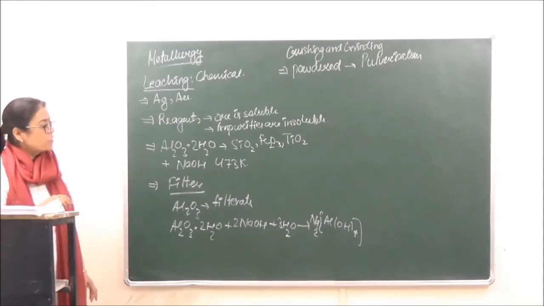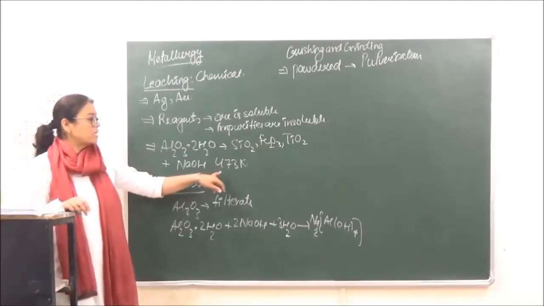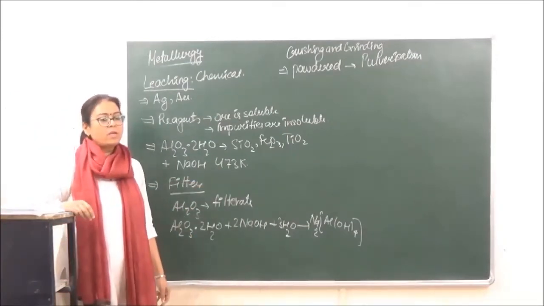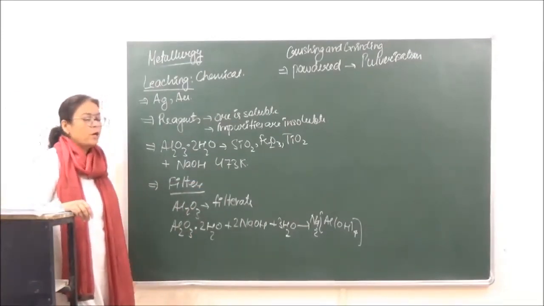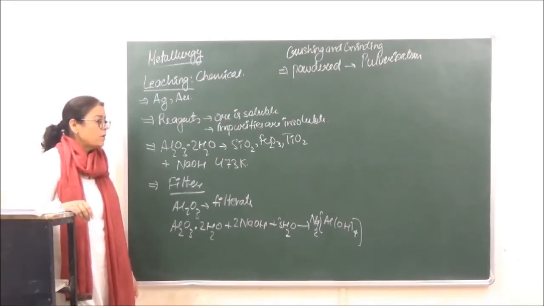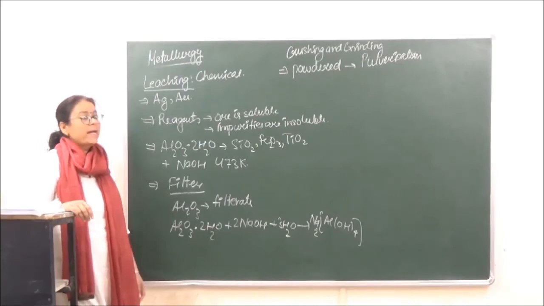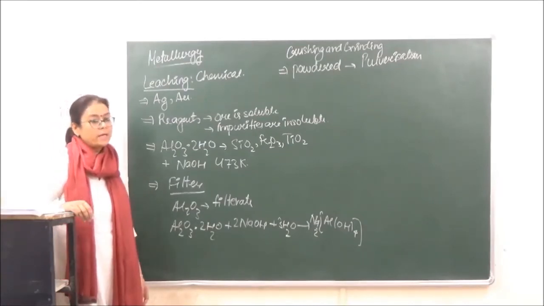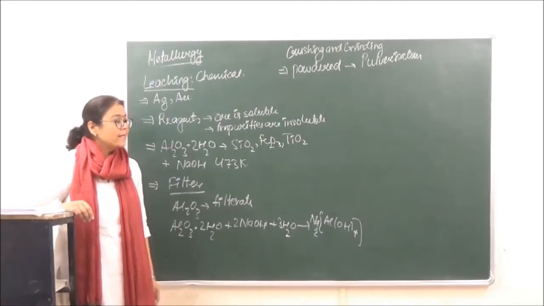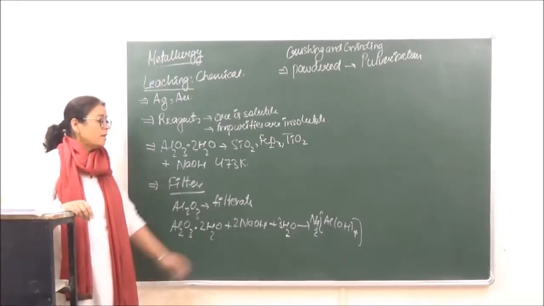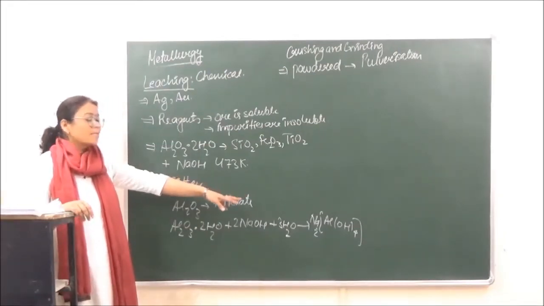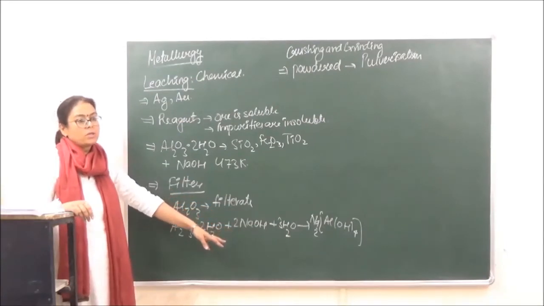Okay, now this sodium aluminate, because we have increased the temperature to 473 Kelvin, obviously it is going to be a hot mixture. Now this sodium aluminate has to be first cooled. Okay, so we cool it and its pH has to be maintained. In order to maintain the pH of this, we pass carbon dioxide gas through this, right?